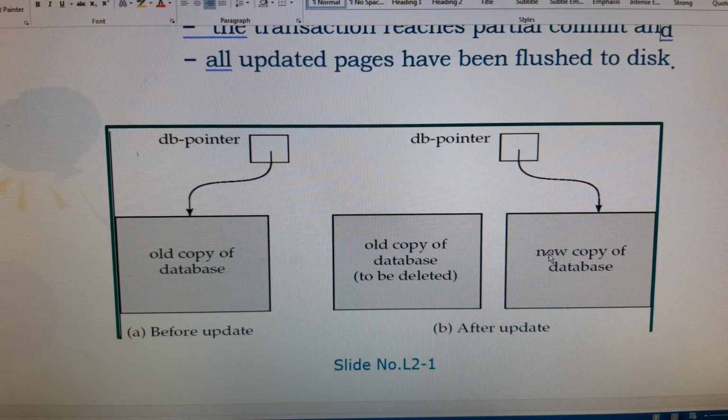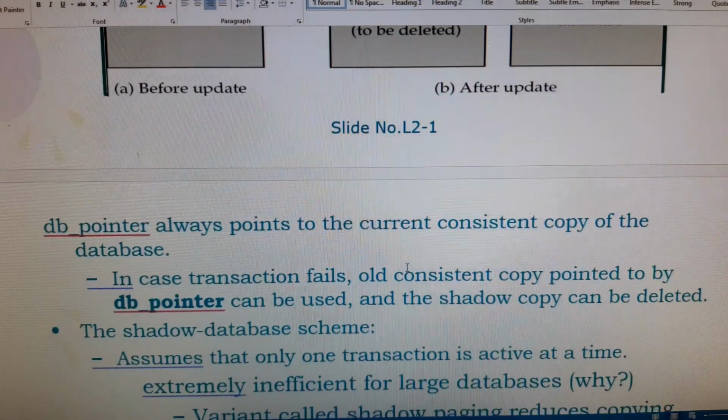Whenever after commit it enters the partially committed state, then automatically the database pointer is pointing to the new copy. So you can restore with the new copy. In this case the old copy of the database is going to be deleted. So likewise we should use it.